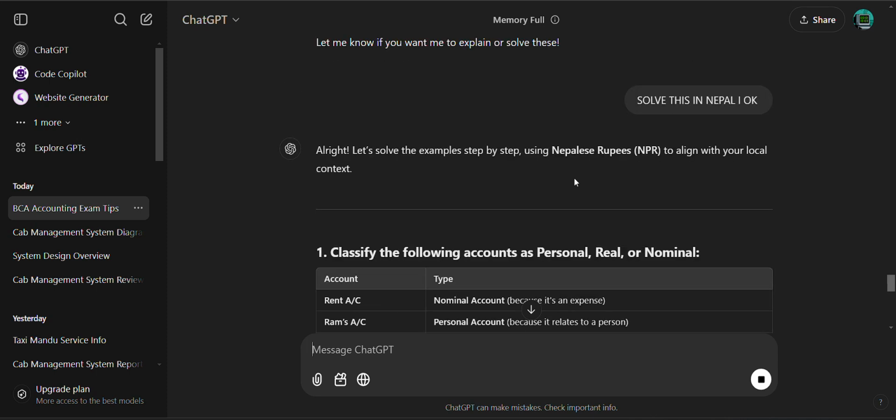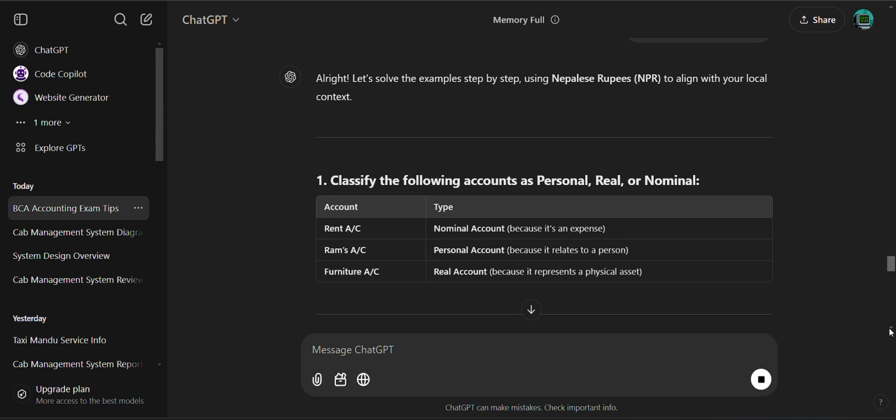Now, rent account is a nominal account, because rent is an expense. Ram's account is a personal account, because it is related to a person. Then furniture account is a real account, because it represents physical assets.